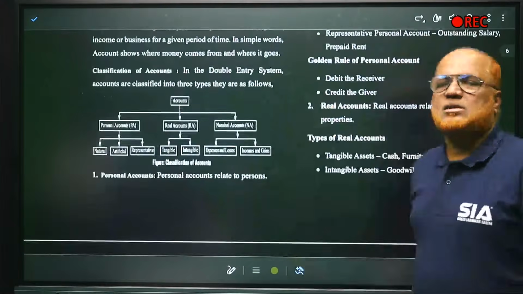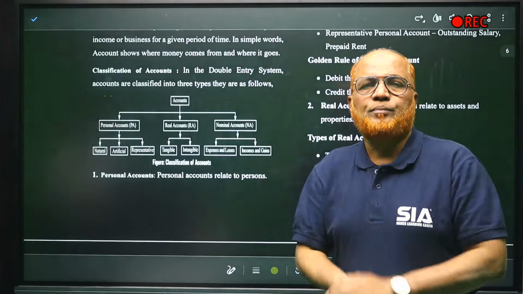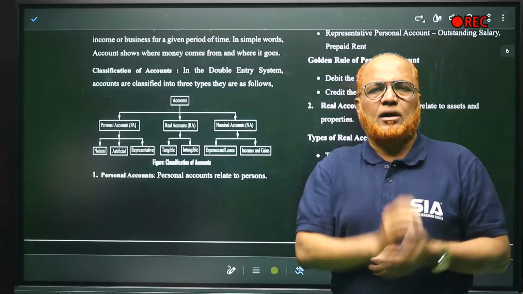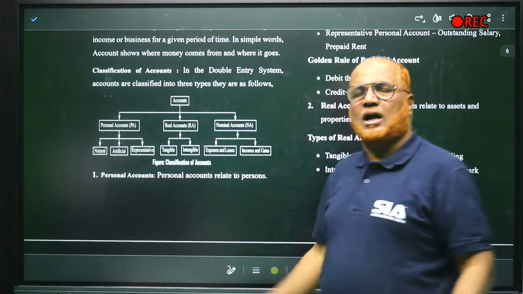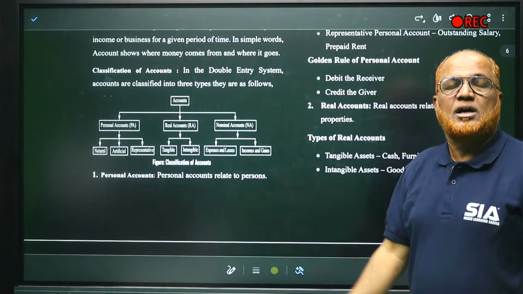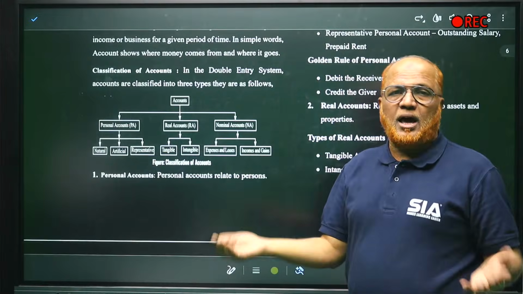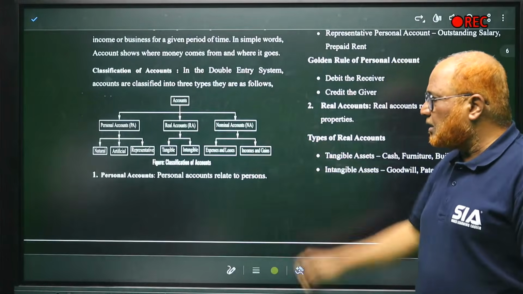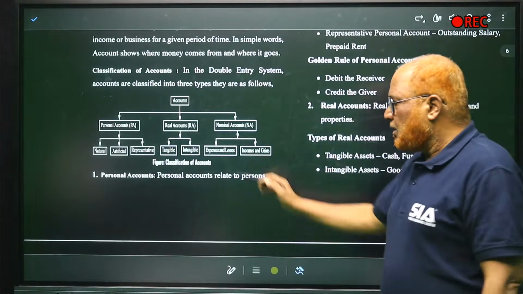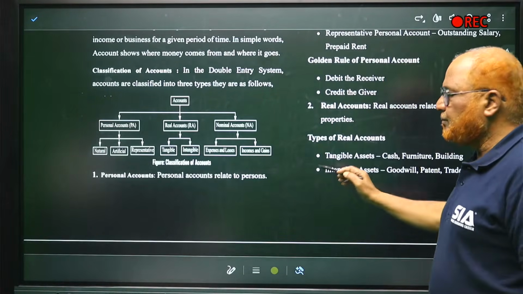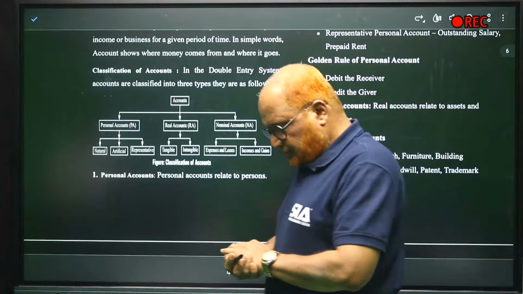Classification: in the double entry system, all the accounts are classified already, you know. Personal account, real account, nominal account. In personal account, again, we have natural person, artificial person, and representative person. A real account consists of tangible and intangible. And the nominal account consists of expenses, losses, incomes, and gains. This is the broad view. Now, personal account, definition. And one more thing you remember.